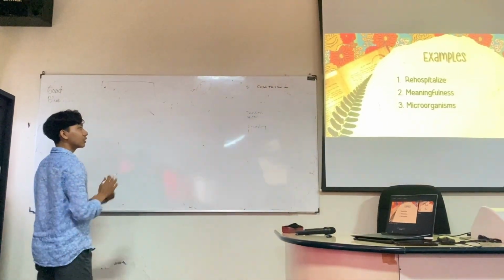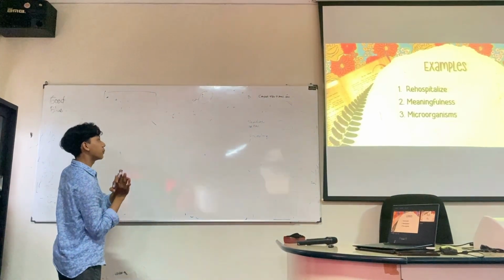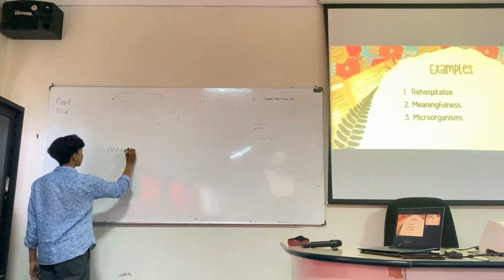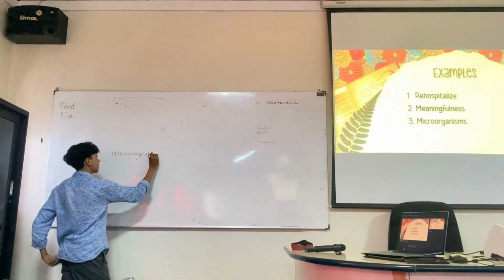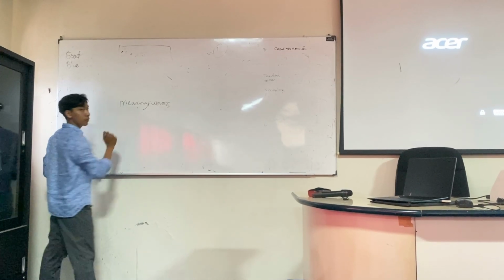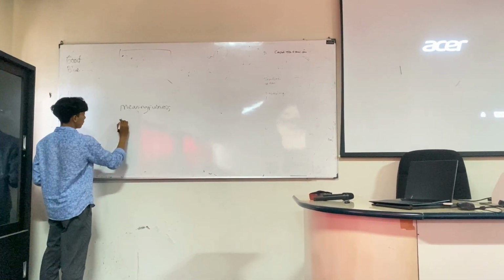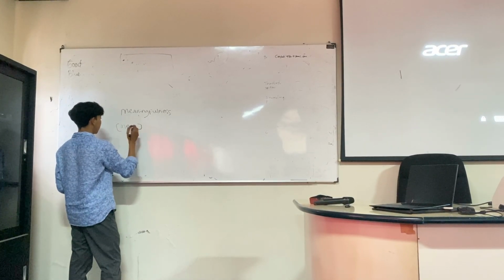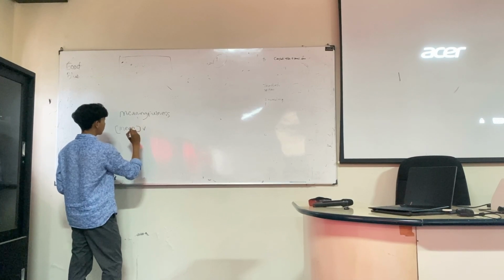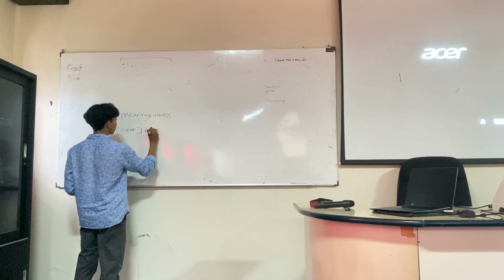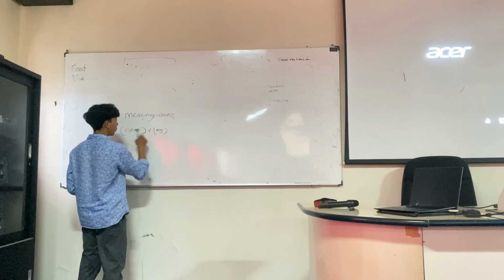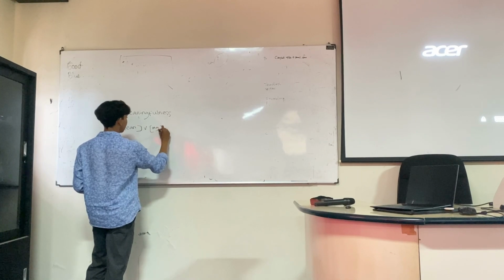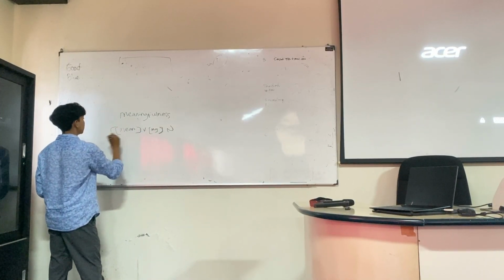The second example of word structure is meaningfulness. The labeled bracket of meaningfulness. So we have mean. Mean is a verb. Ing is an affix, but when we combine it, it becomes a noun, meaning.